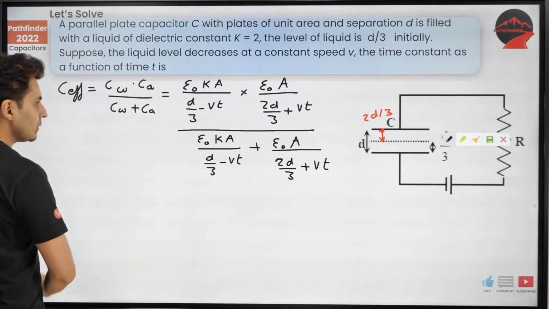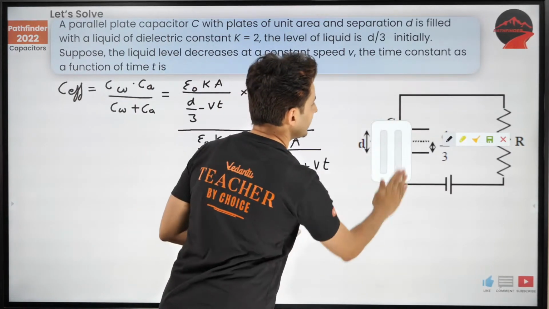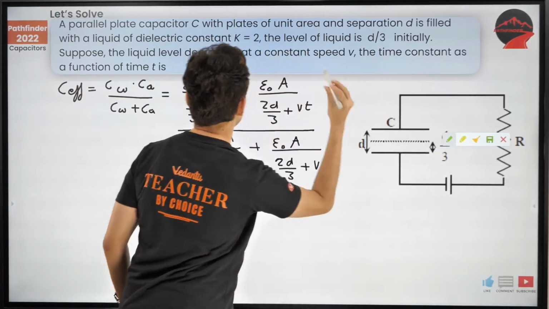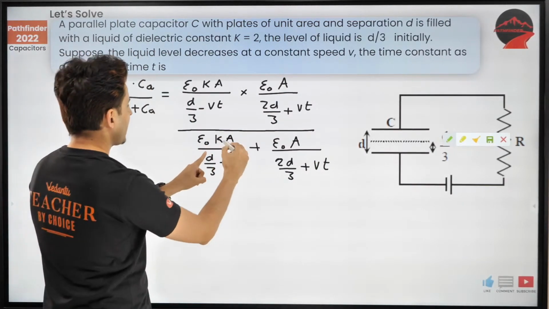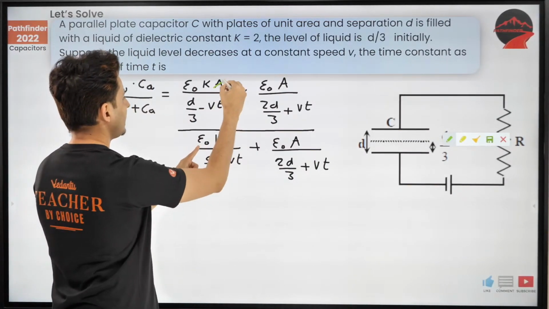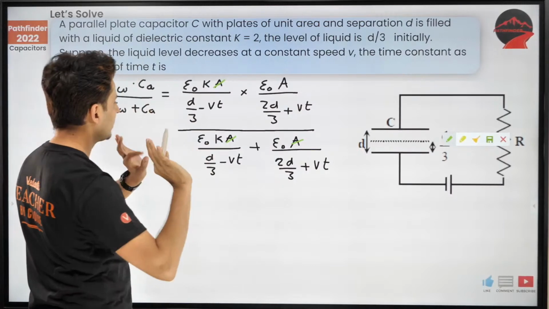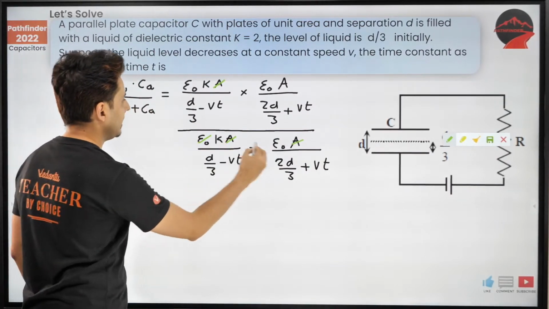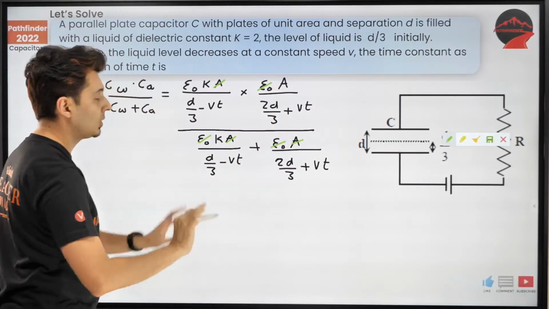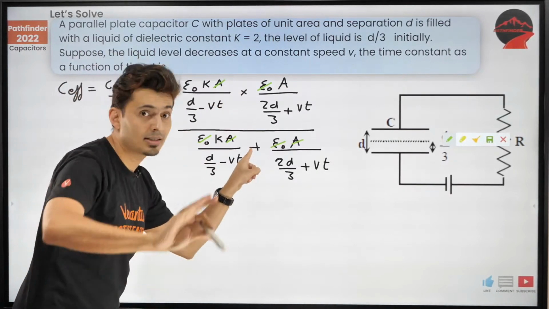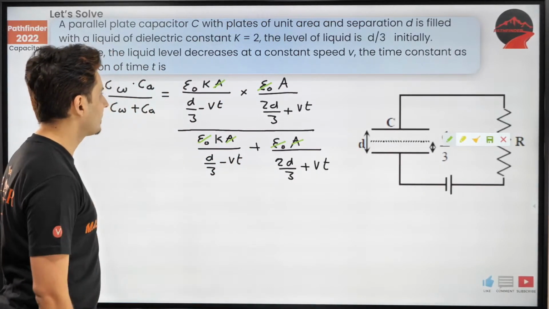Now, let's cancel out a few things. I do not like a lot of things out here, so let's see what all will get cancelled. This A and this A are gone. This epsilon naught and this epsilon naught are also gone. Remember, this is multiplication, this is addition.